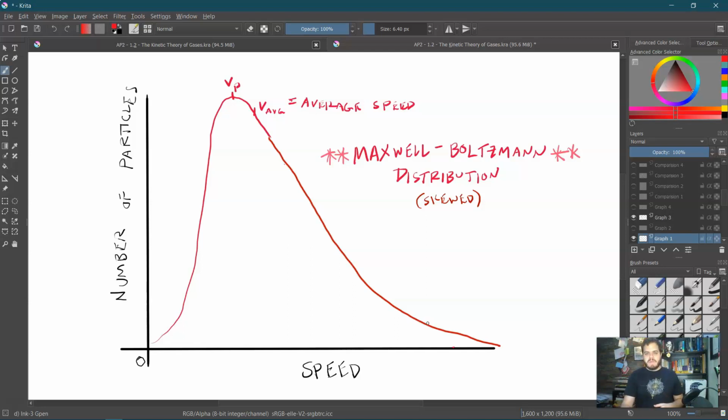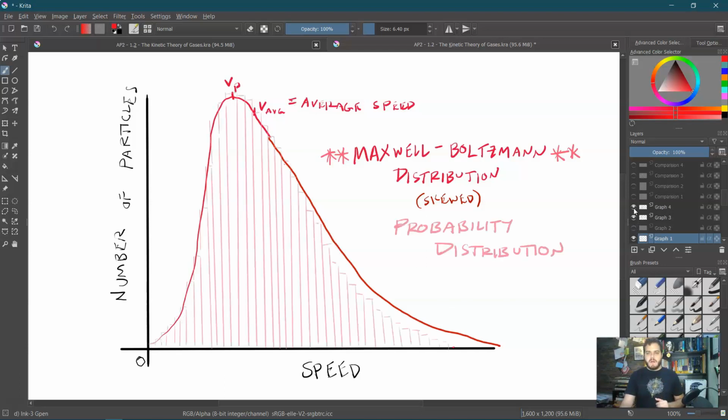Now, any sort of thing like this, either this Gaussian one or this Maxwell-Boltzmann one, is a probability distribution. And what do we mean by that? I'll admit I kind of messed up my drawing there. It should go a little bit more like that. There we go. What do we mean by a probability distribution?